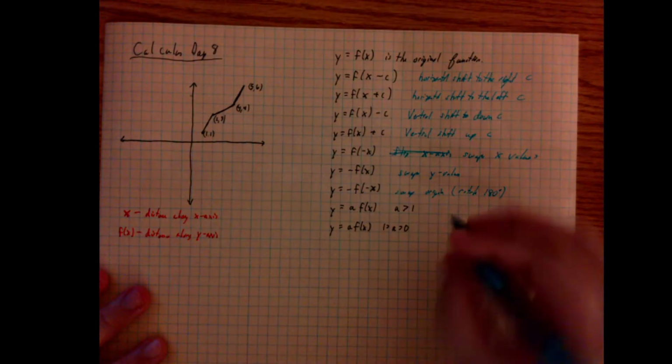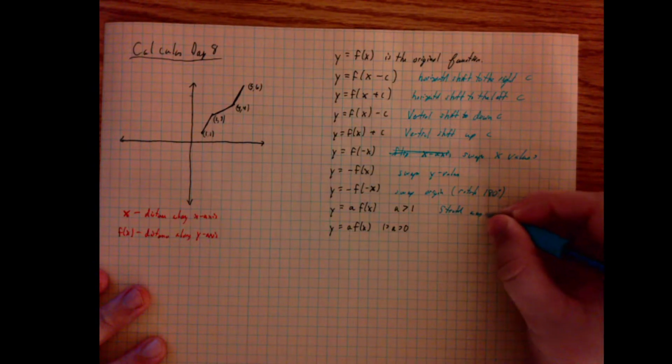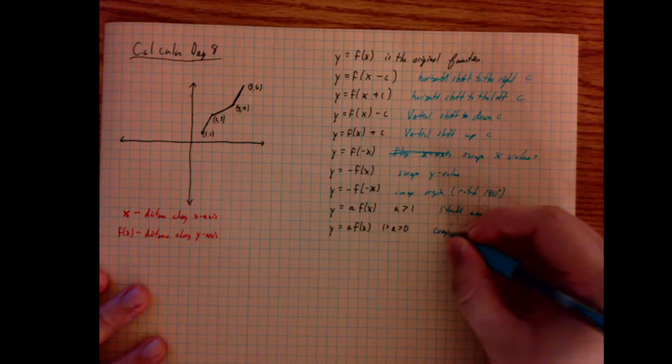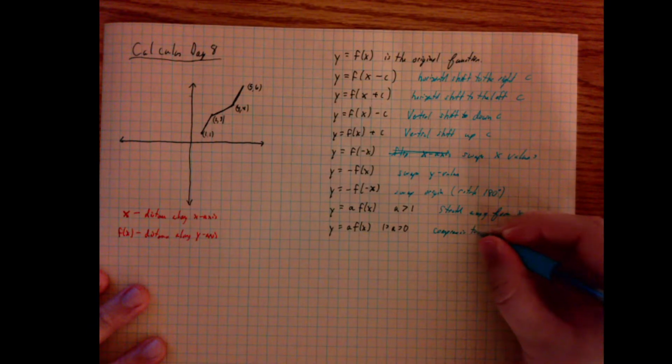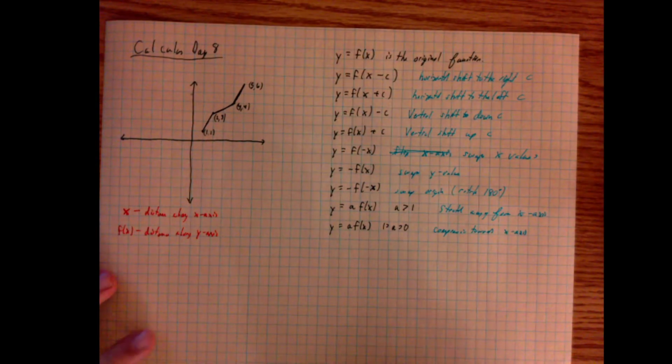These last two are all stretches. So this will be a stretch away from the x-axis, and this will be a compression towards the x-axis. This is your master list of kind of how this function will interact and how it will work. Now what we can do here is we can actually use this to help predict what's going to happen to these graphs and these points in order to see how they're going to interact with each other.